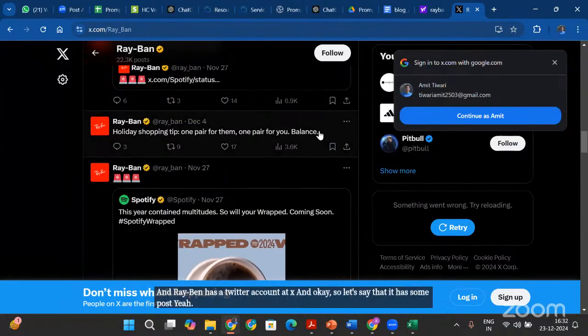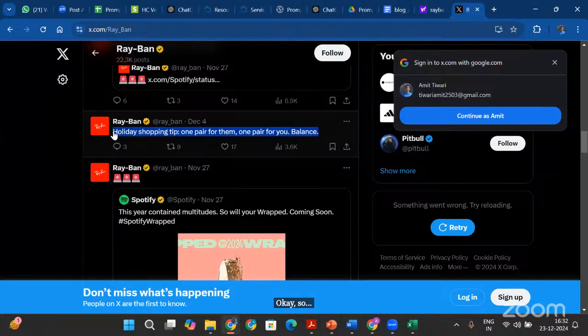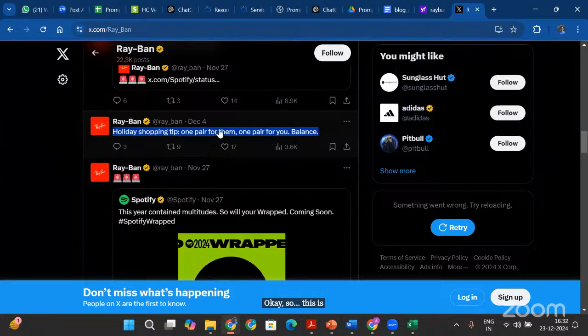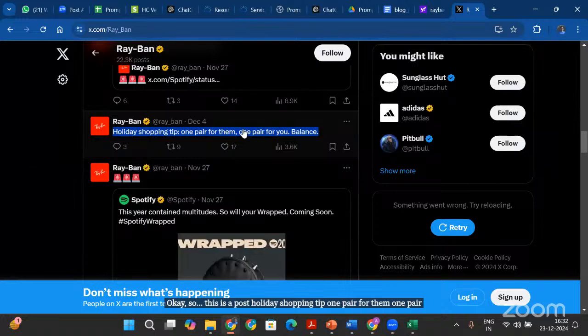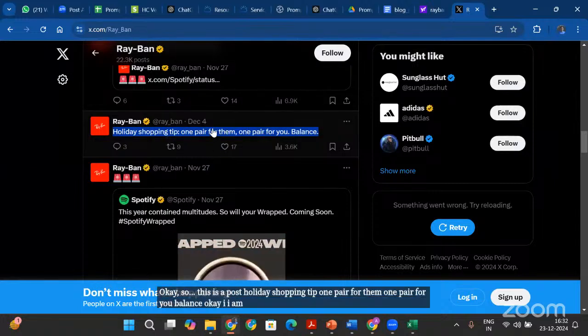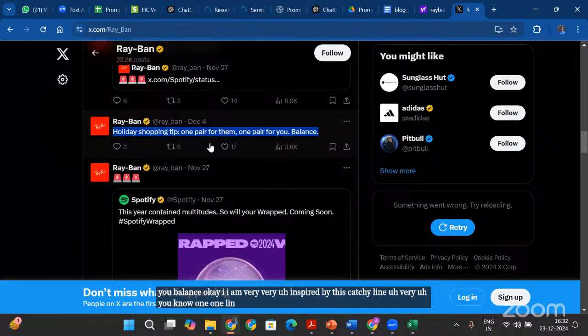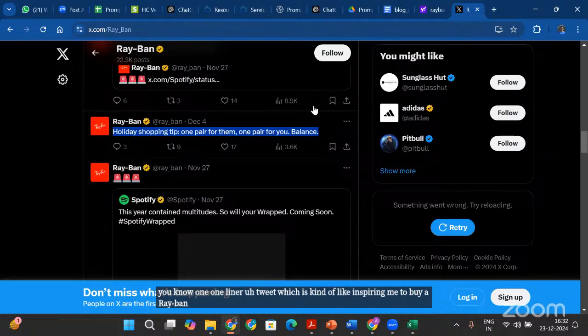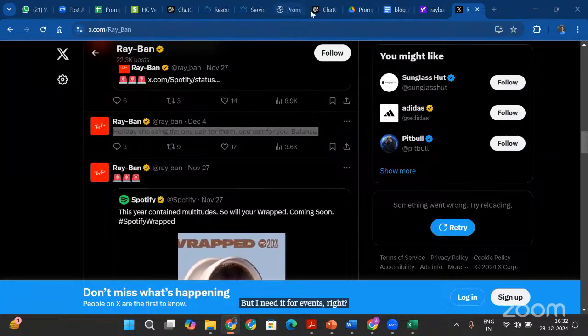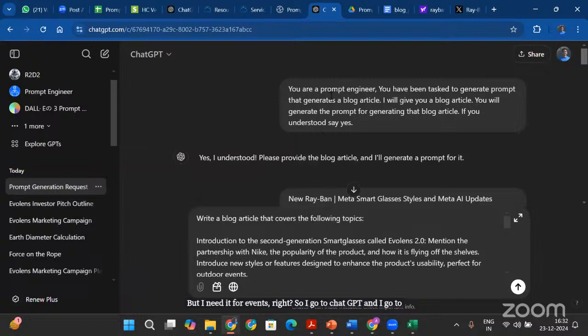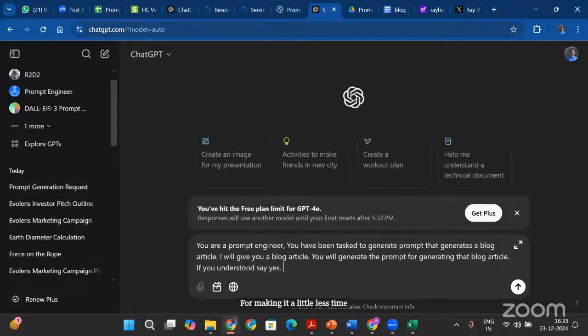Okay, so this is a post: holiday shopping tip, one pair for them, one pair for you, balance. I am very inspired by this catchy one liner tweet, which is kind of inspiring me to buy a Ray-Ban, but I need it for EvoLens. So I go to ChatGPT and copy this, to make it a little less time consuming.